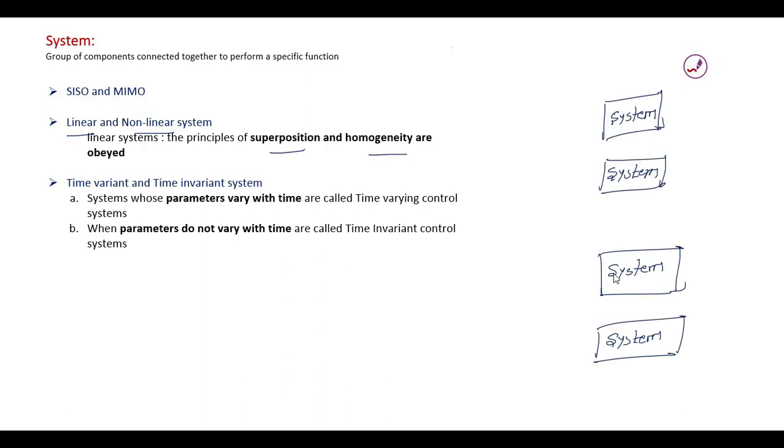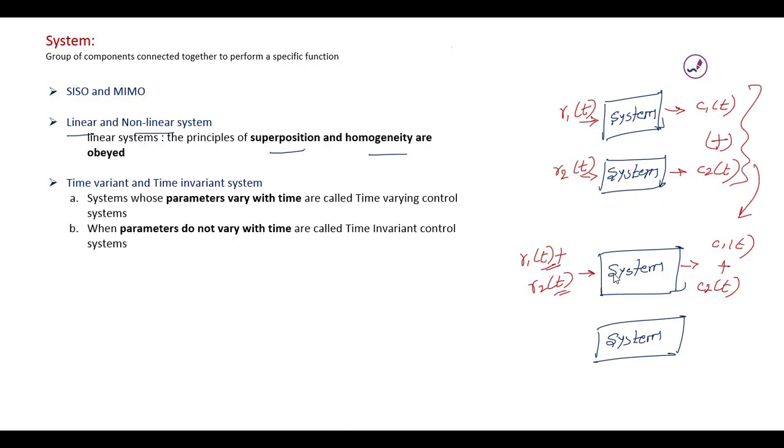The superposition principle states that when we apply R1 of t to the system and get the output response C1 of t, and to the same system we apply another input R2 of t and get the response C2 of t, then when we apply the sum of inputs, R1 of t plus R2 of t, the response we get is C1 of t plus C2 of t, the sum corresponding to the individual inputs applied.